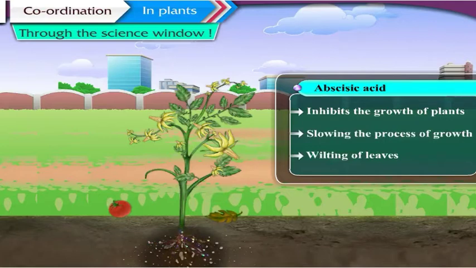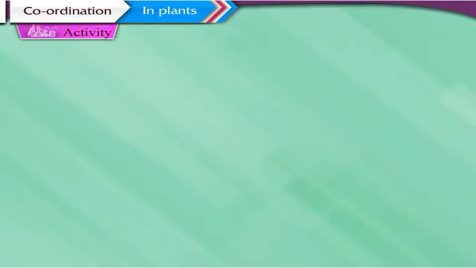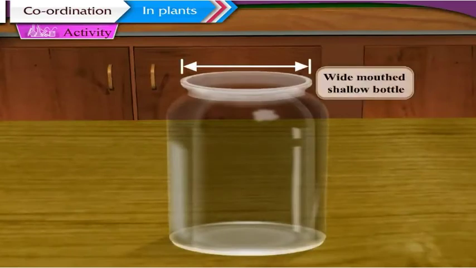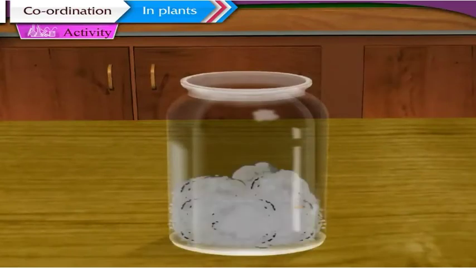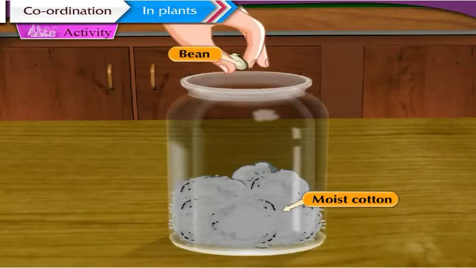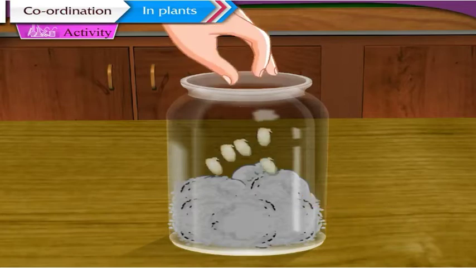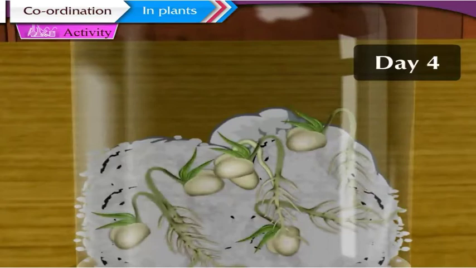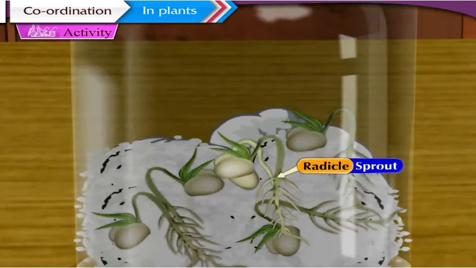Let us perform an activity. Activity: take a wide-mouthed, shallow bottle and keep moist cotton inside the bottle. Place a few sprouted seeds of bean or green gram or Bengal gram on it. Observe the seeds for a few days for the direction of growth of radicle, which is the sprout, and the plumule, which is the shoot.